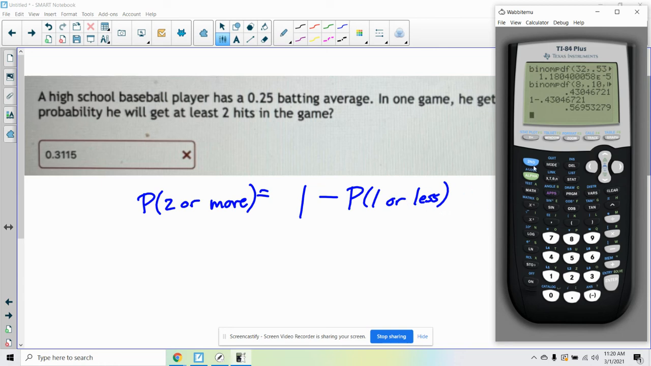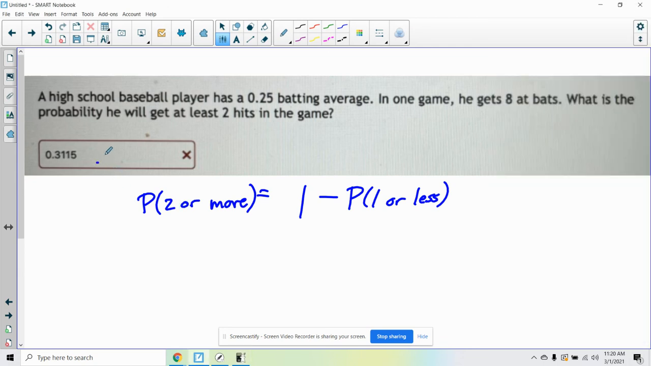So since we're talking about 1 or less, this is going to be a binomial CDF because we're adding up to some value. So we have 8 at bats. His success rate is 0.25. And I want 1 or less. I'm going to plug 1 in there. So that's going to be my answer. And then I want to do 1 minus that because I'm looking for the complement. So I get 0.6329. And that is your answer.